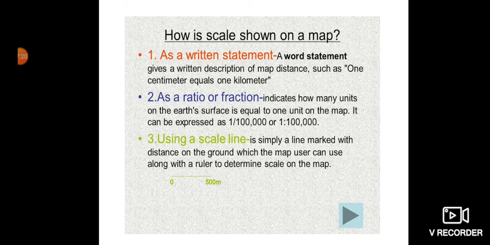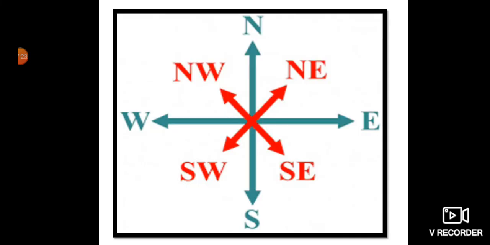Then the next component of a map is direction. Children, we have basically 4 main directions and 4 sub-directions: north, south, east and west. And for the sub-directions, when we move from north to east, in between is the northeast direction. Then east to south, in between is southeast. Then south to west is southwest. And from west to north, in between is northwest.